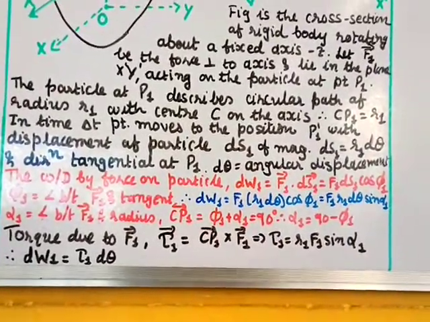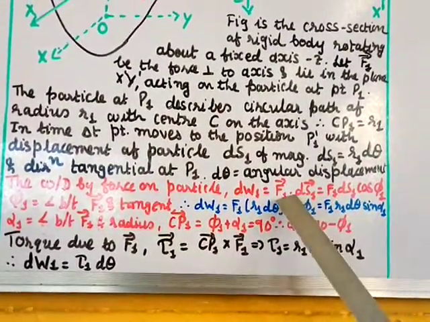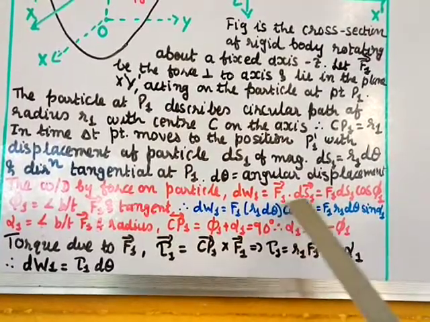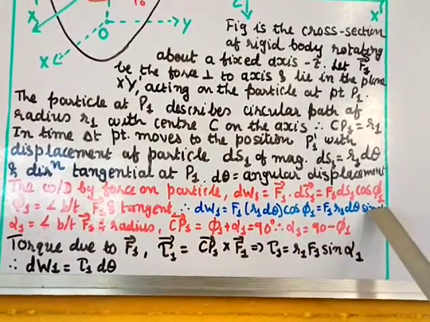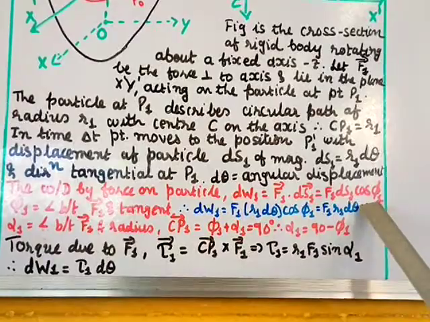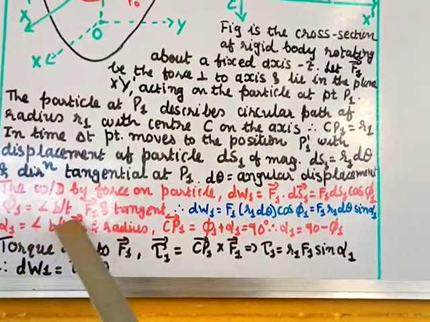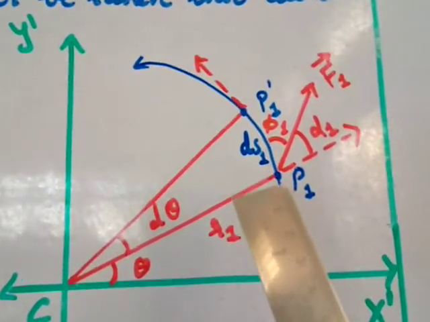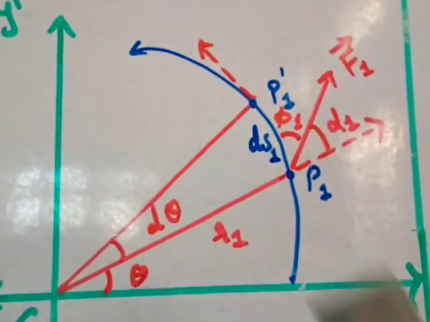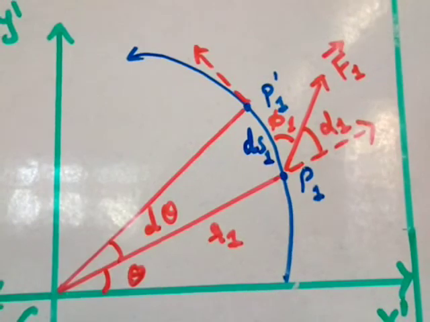Dot product is there, so we can write F1 dS1, and dot product means cos of the angle between F1 and dS1, which we take as phi 1. So F1 dS1 cos phi 1, where phi 1 is the angle between F1 and the tangent. This is F1 and the tangent. When you draw here at P1, the angle between them is phi 1, taken as this angle.